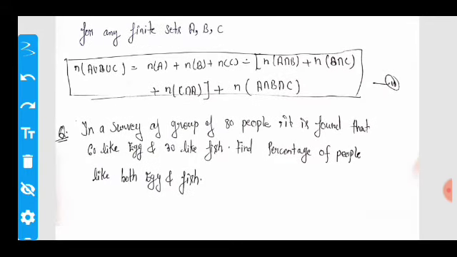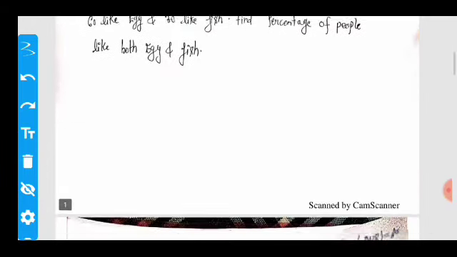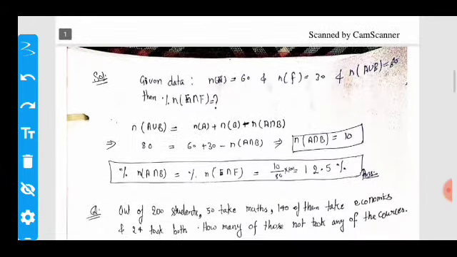In a survey of a group of 80 people, it is found that 60 like egg and 30 like fish. Find the percentage of people who like both egg and fish. So come to the solution.